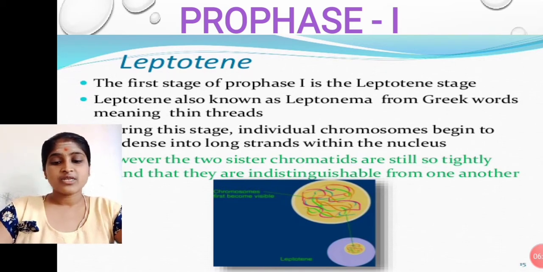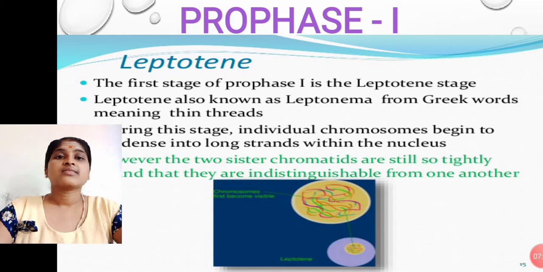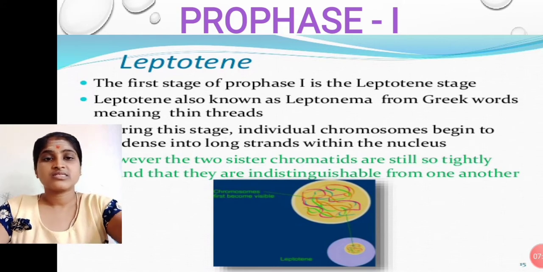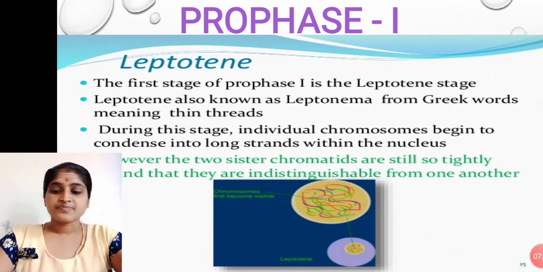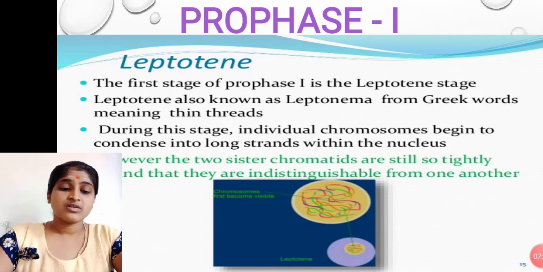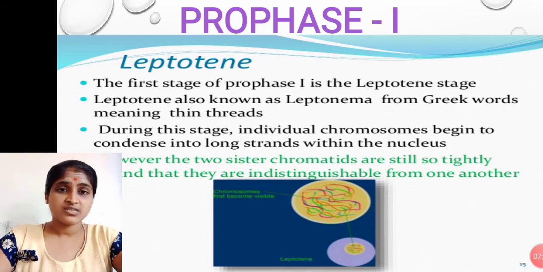Here, leptotene, also called leptonema, is a Greek word. It means thin threads. See here in this portion, the chromosomes are thread-like structures. The centromeres are not changed, and the nuclear membrane is intact.